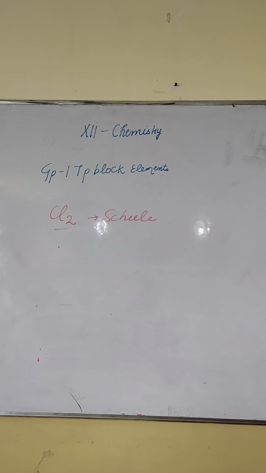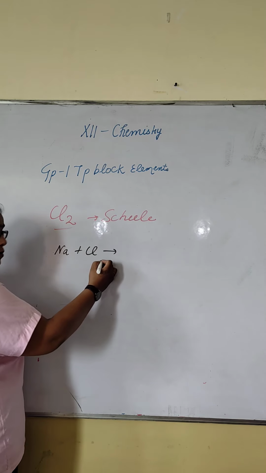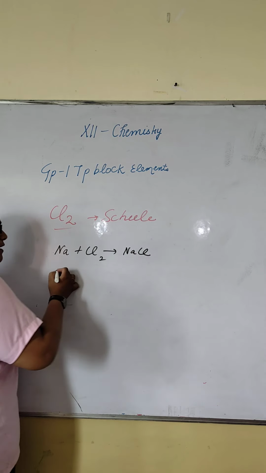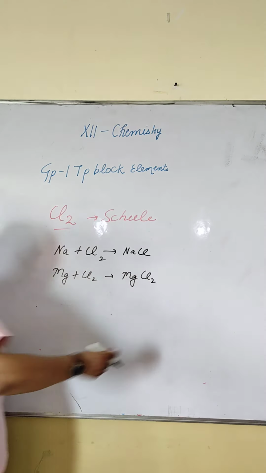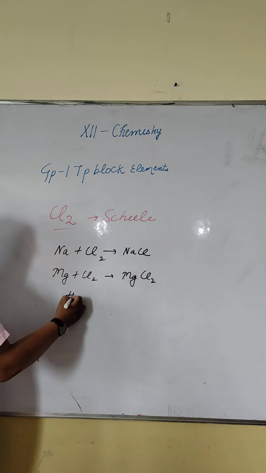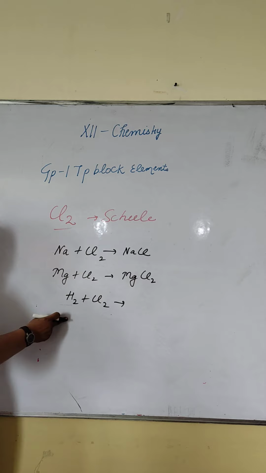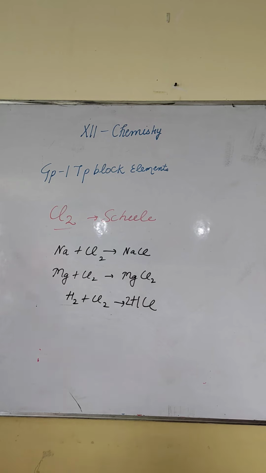Chlorine can react with metals and non-metals to form chlorides. Likewise, if I take sodium, it reacts with chlorine to form sodium chloride. It also reacts with magnesium, and with aluminium it will form aluminium chloride. Okay? It has a very great affinity for hydrogen. So what will it form after reaction with chlorine? HCl. Fine? It easily reacts. Very important.